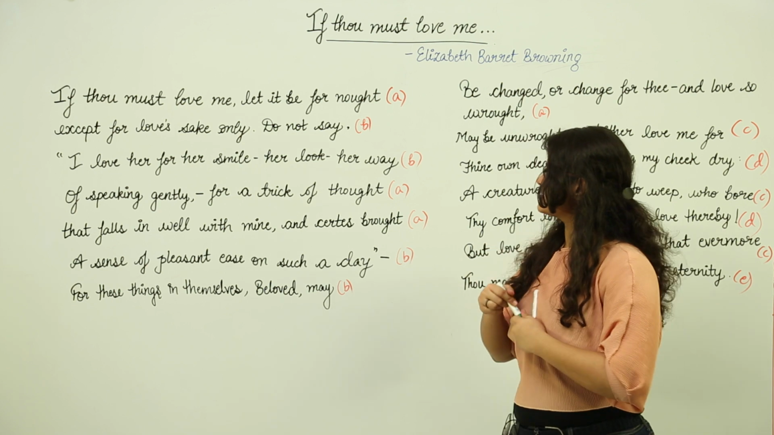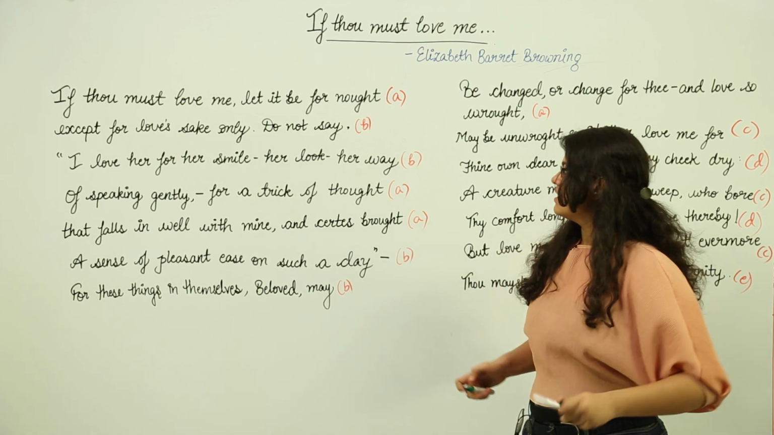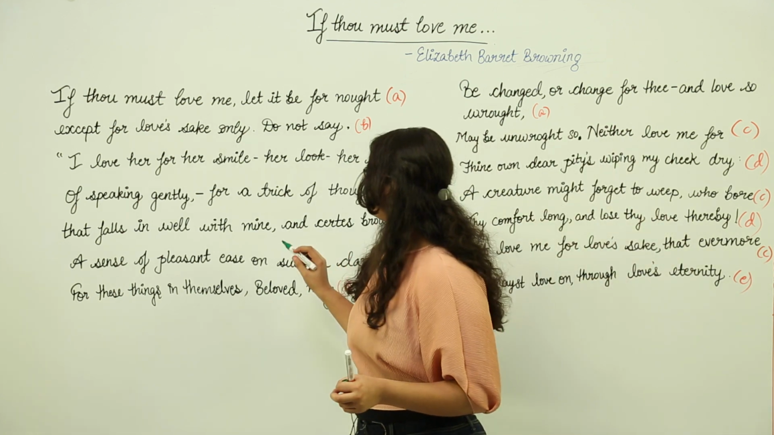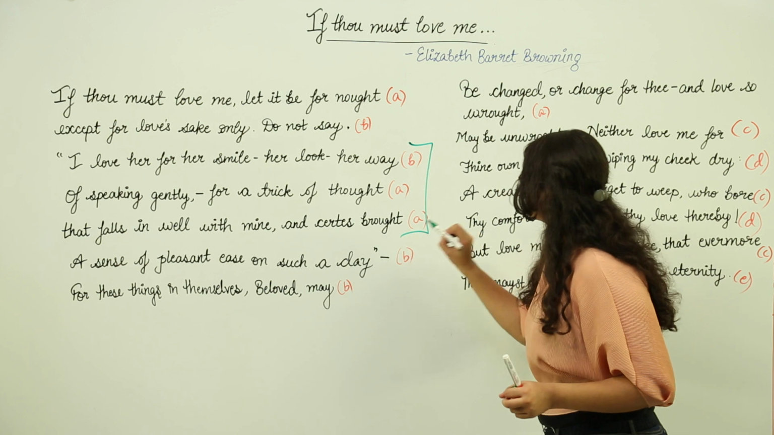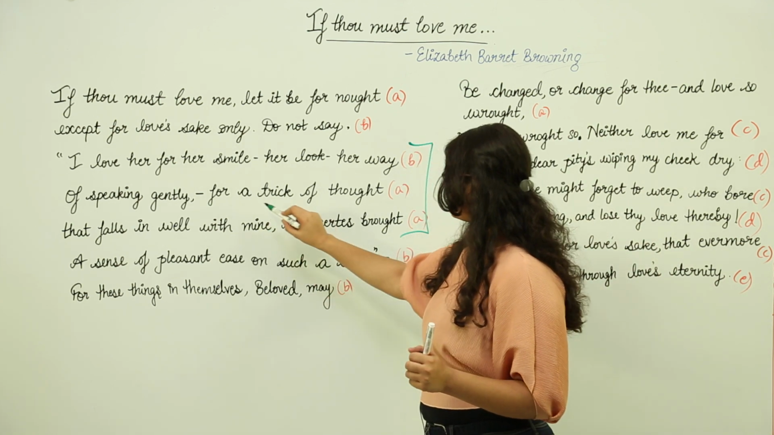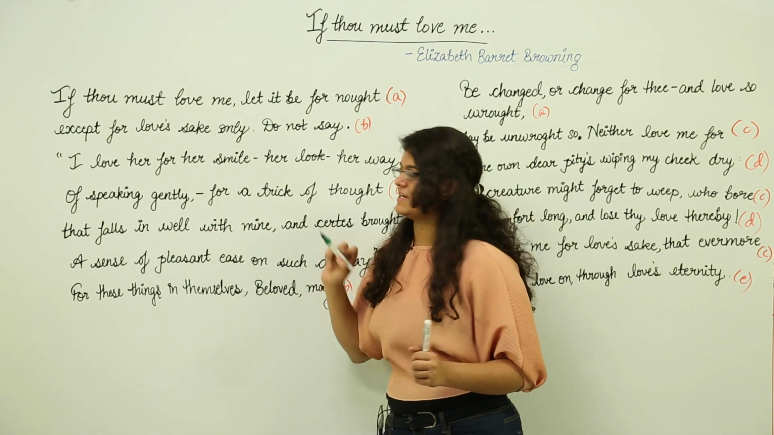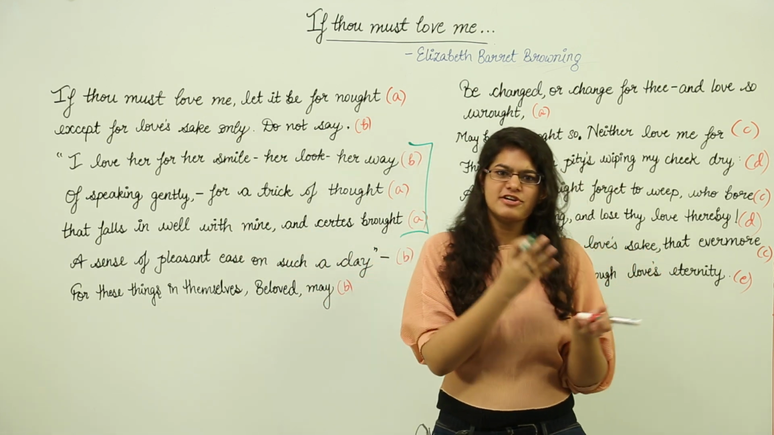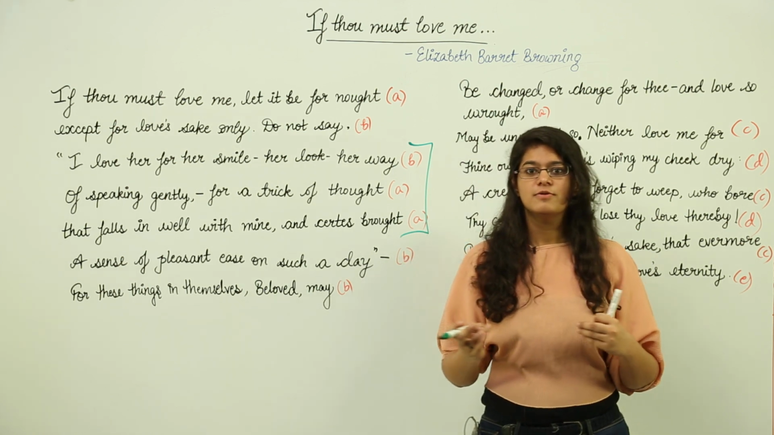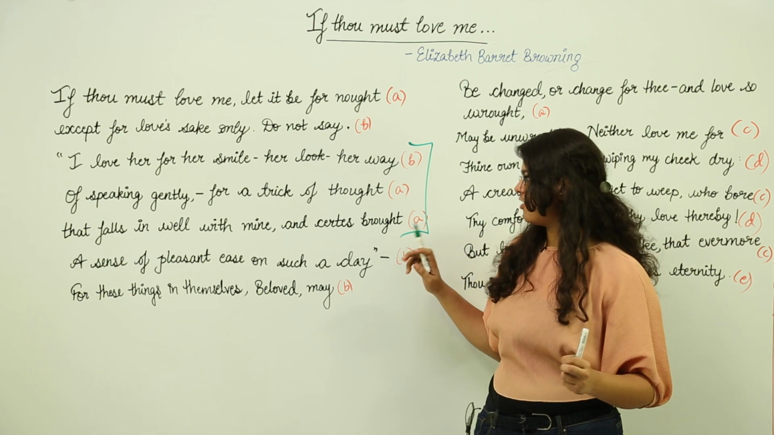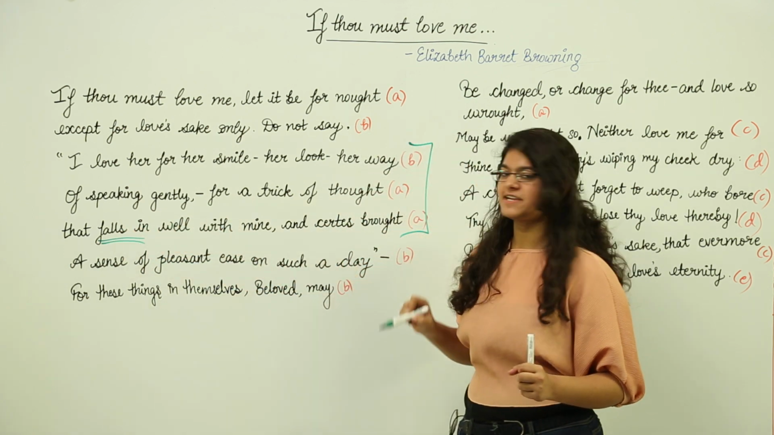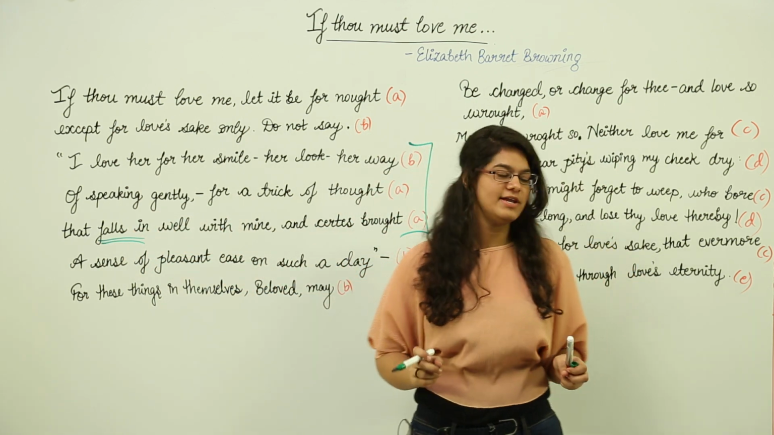First one of them is metaphor. At a lot of places the poet has used metaphor for love. For example, in the third, fourth and fifth lines. Let us take an example. Like here she says, "for a trick of thought that falls in well with mine." So she is saying that a trick of thought falls in well with hers. She basically means that they get along. But instead of saying that they get along or they go along, she says they fall well. So this is metaphor.